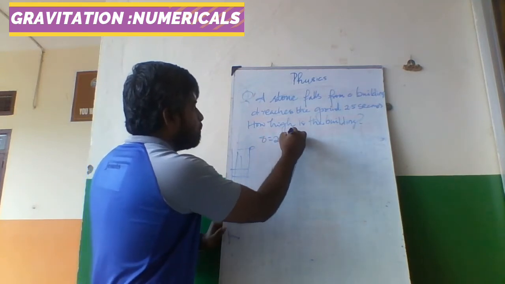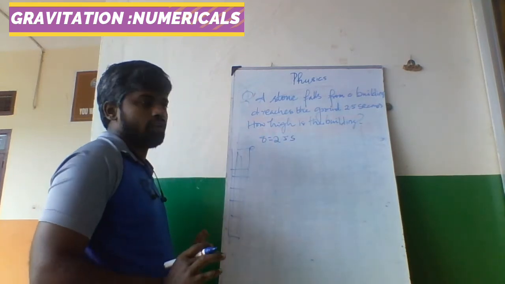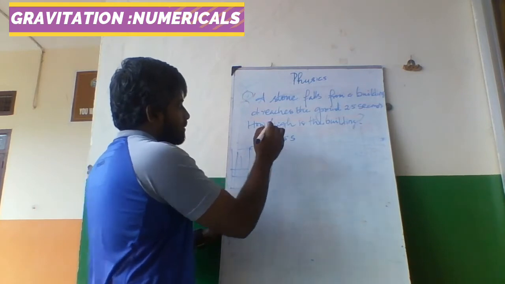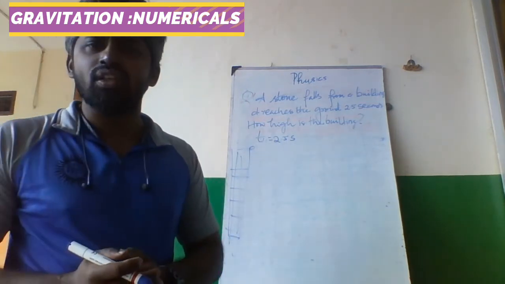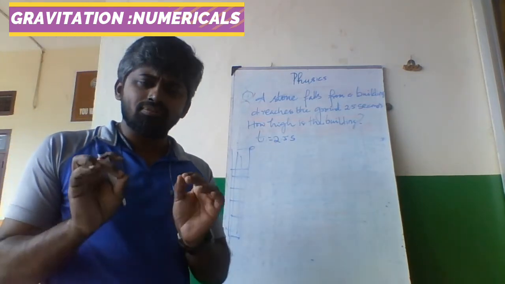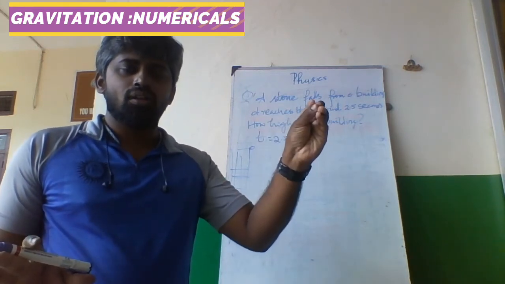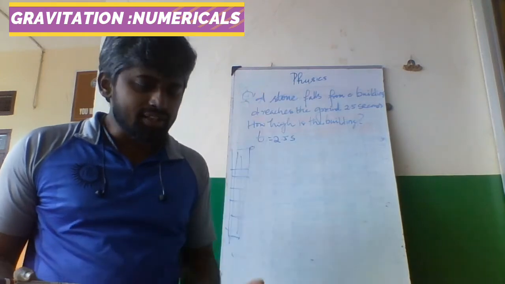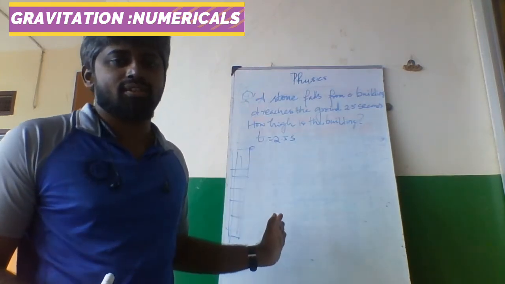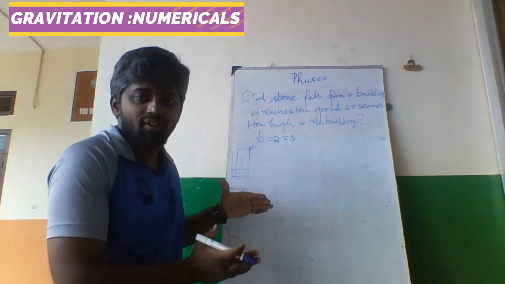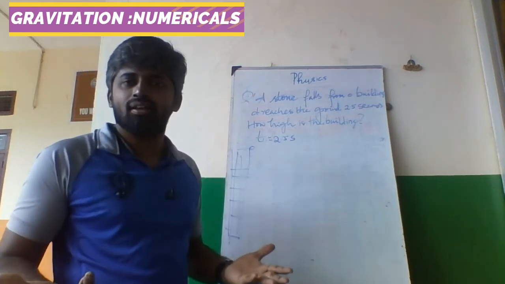Consider this is a building. t is equal to 2.5. What is the height of the building? Simple, very practical. A stone is dropped from a building and it reaches the ground at 2.5 seconds. So the time is given. What is the height of the building?